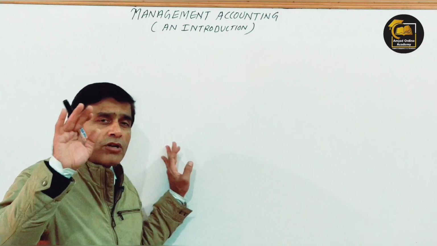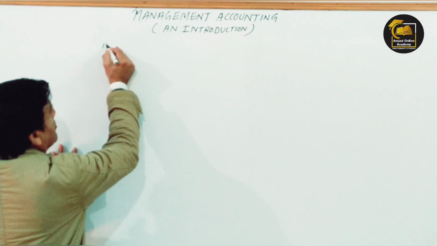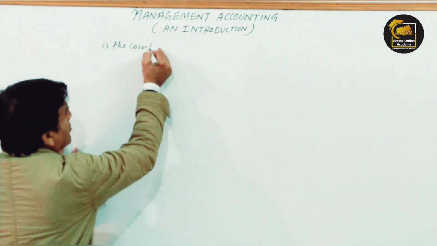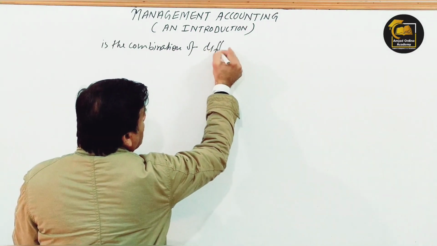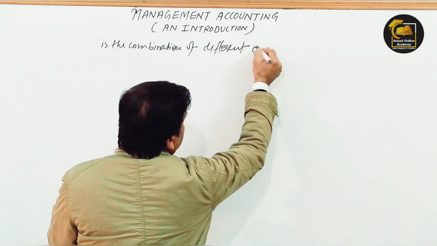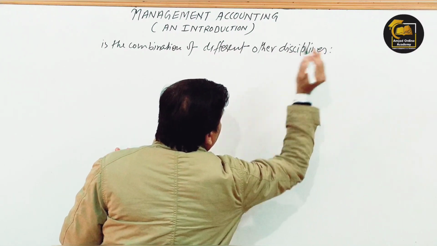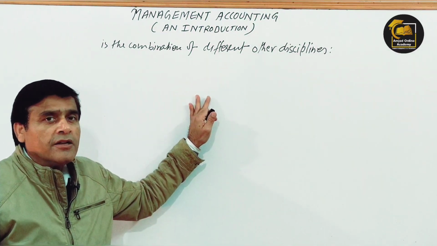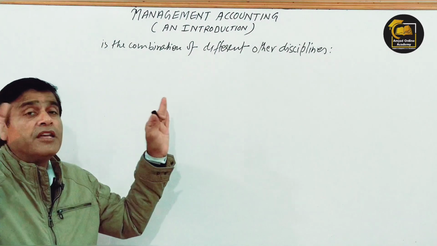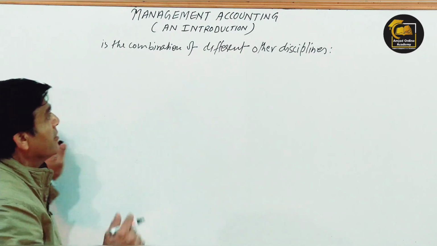So if somebody asks you what is management accounting, first you have to say management accounting is not a core discipline in itself. Management accounting is, first of all, the combination of different other disciplines. What I am saying here, as I've told you, I am repeating, is that management accounting is nothing but the combination of other core disciplines. It is a combination of different other subjects. Why?